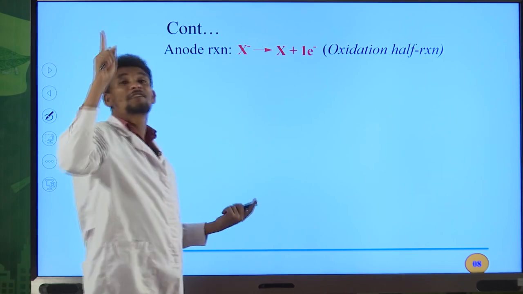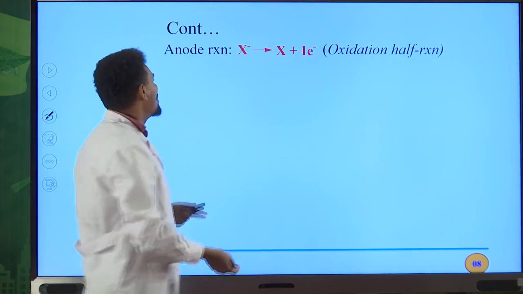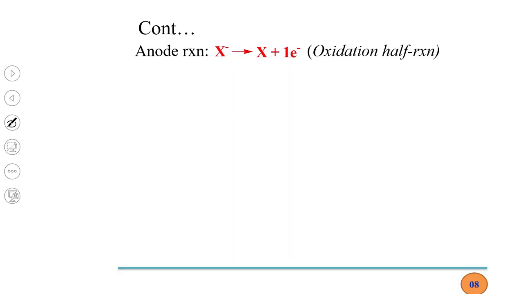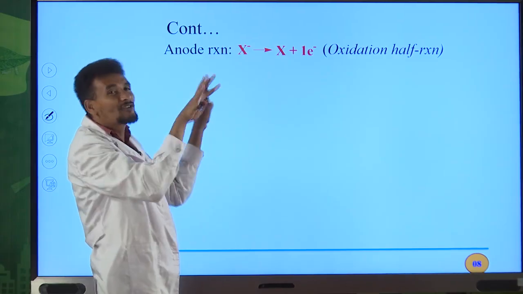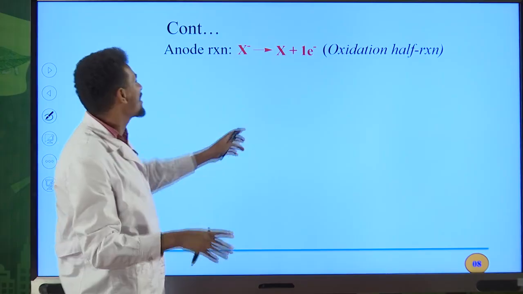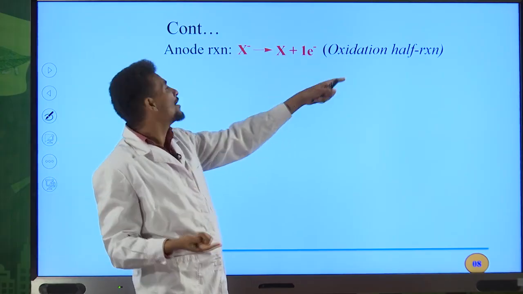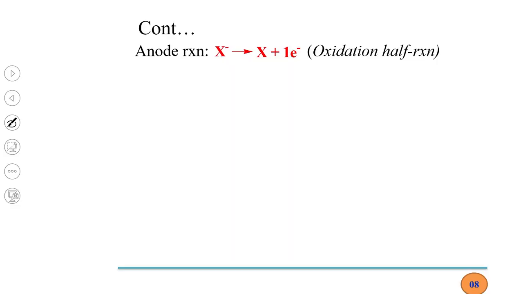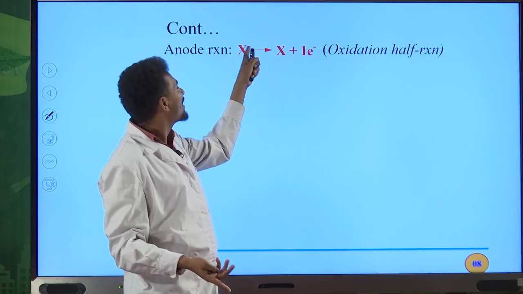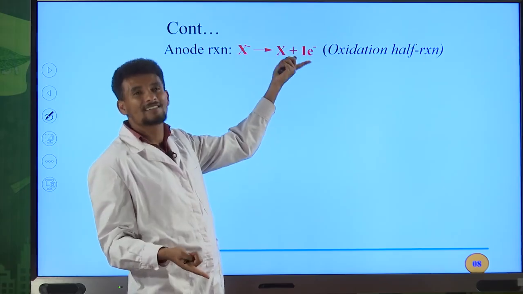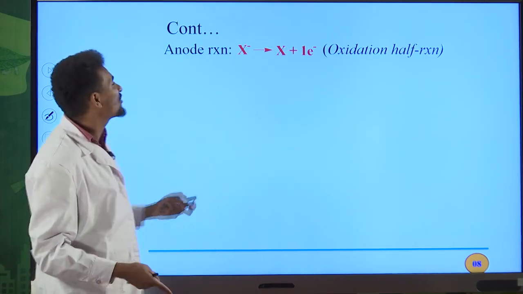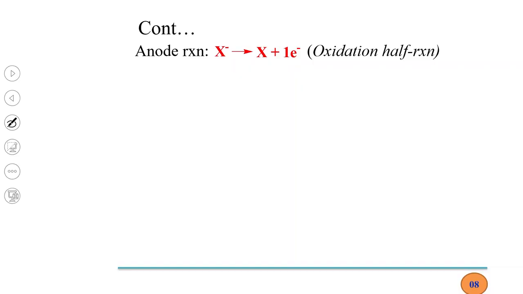Electron has a negative charge. You are familiar with this one. So we have negative 1 on the right hand side of the arrow and the negative charge on the left. Therefore, the charges are now balanced by adding this one electron. And this reaction is the oxidation half reaction. Why? Because the oxidation number increases from this X minus to this X neutral atom. Because of this reason, it can be named the oxidation half reaction.